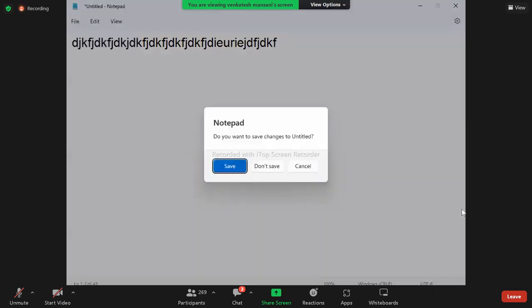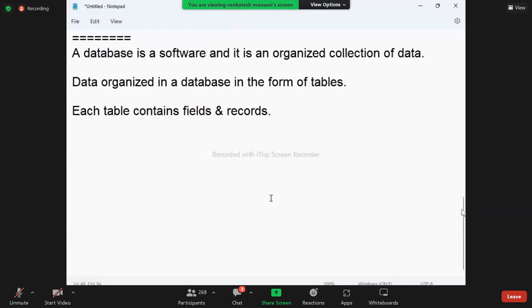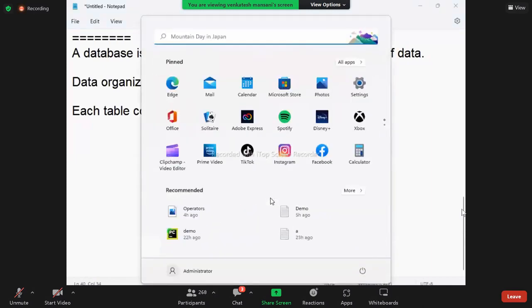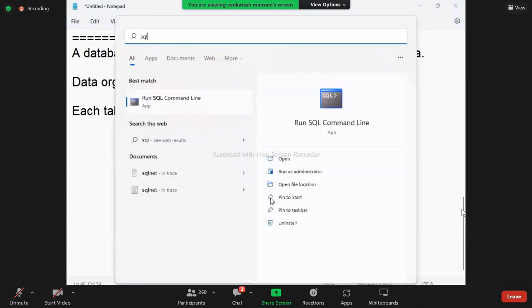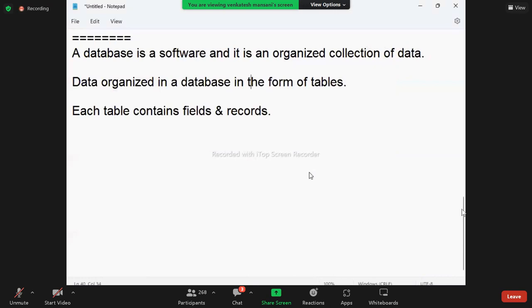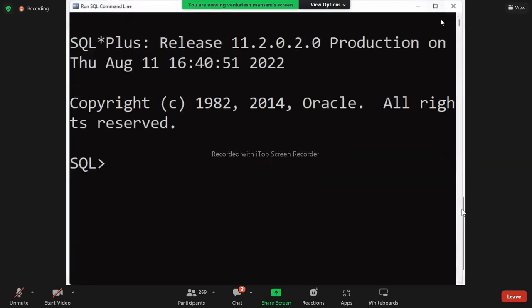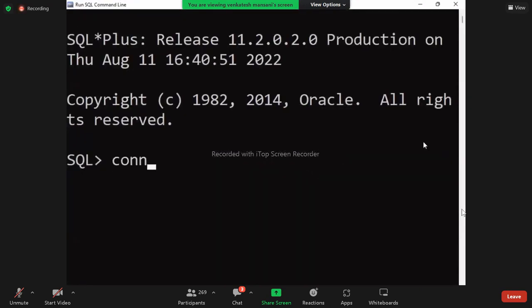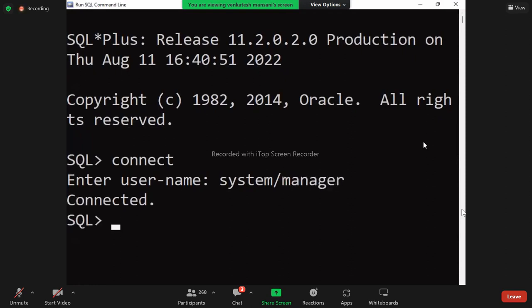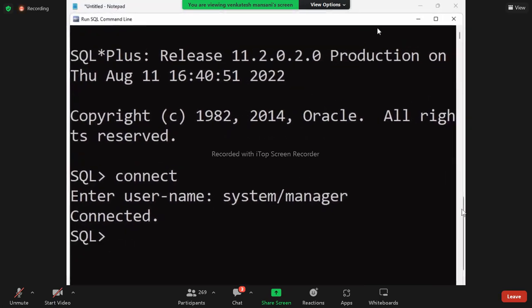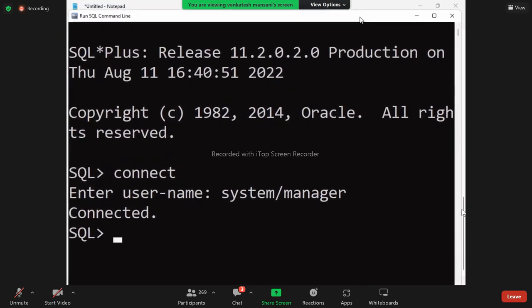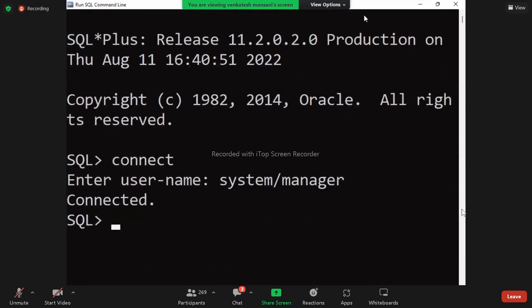Now, suppose I open one software, which you already know. I opened this one, and I just connect by writing the username and password. Now, whatever I opened, is it an application or a database?